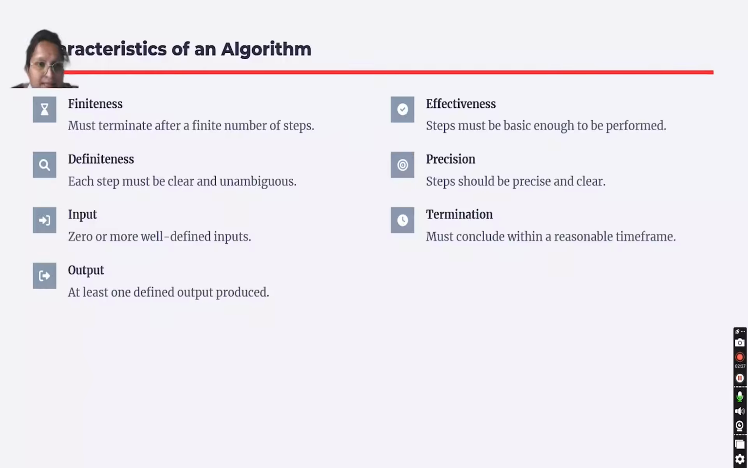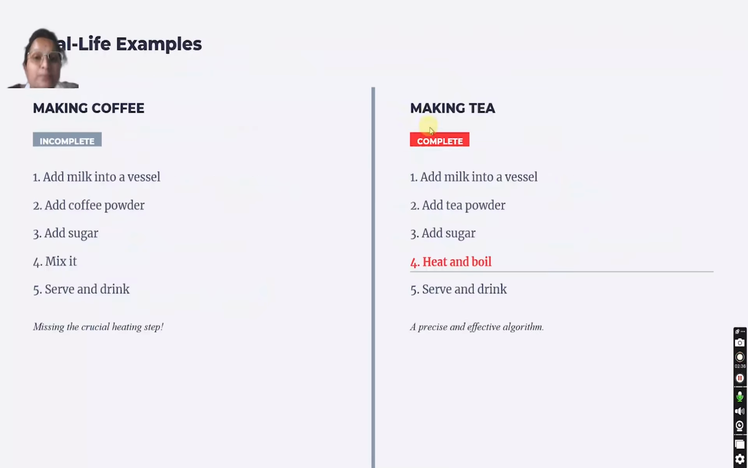Let's just take a real-time example. If I want to make a coffee and I don't know how to make a coffee, then firstly I have to define the steps to make a coffee. Here, there are two different algorithms, one is complete and one is incomplete. In this example, for making a coffee, I have written 5 steps: add milk into a vessel, add coffee powder, add sugar, mix it, and serve and drink. And the second algorithm, which is complete, is for making a tea. Here I have added 5 steps: add milk into a vessel, add tea powder, add sugar, heat and boil, and serve and drink.